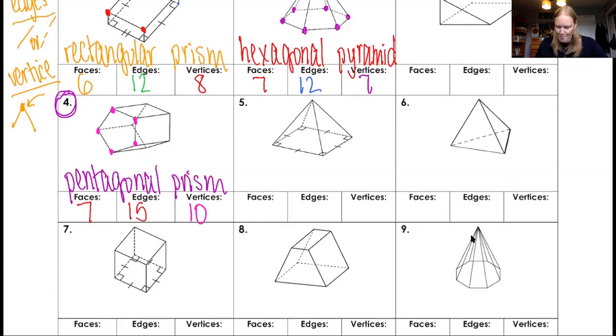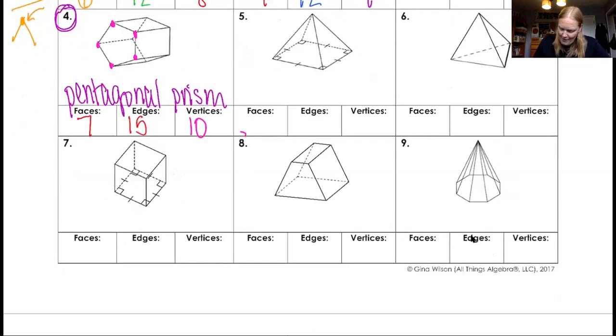Okay, last one, number 8. Number 8 is a prism again, because there's a matching top and a matching bottom. Remember I said a four-sided figure can have lots of names. What shape is this base right here? It's not a rectangle. It's not a square. It's not a rhombus. It's not a parallelogram. It's a trapezoid. So bases match, it's a prism. The base shape is a trapezoid, so it's a trapezoidal prism.